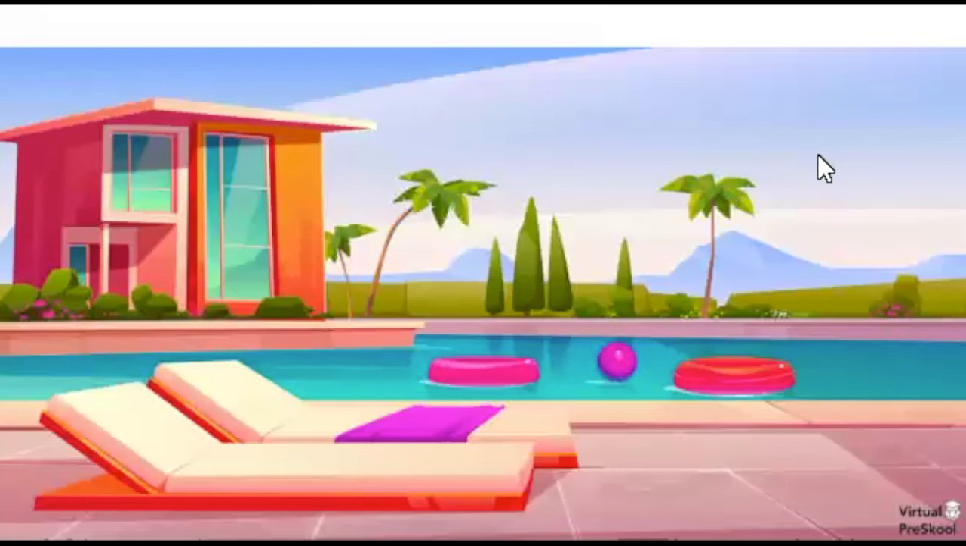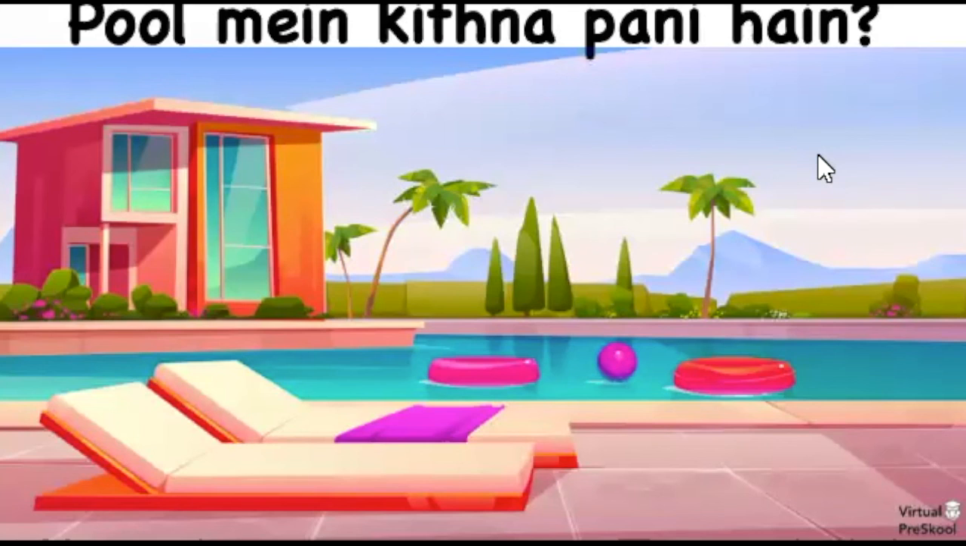How would we say how much water is in the swimming pool? Would it be kitna or kitne? It would be kitna. Pool mein kitna pani hai? How much water is in the pool?